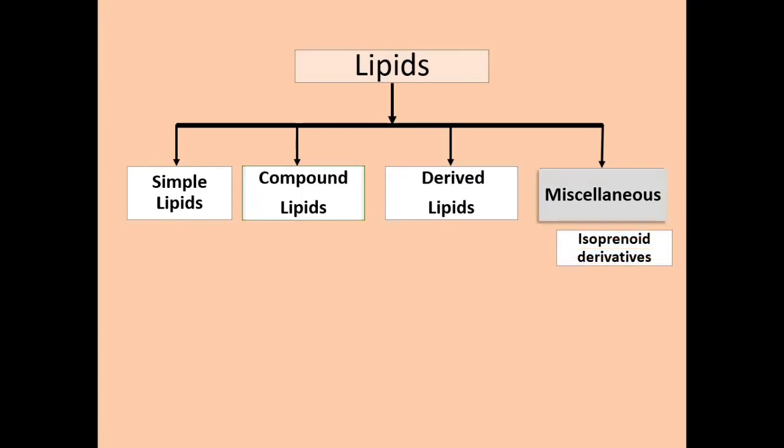Then coming to miscellaneous. Miscellaneous means the lipids which are not included in any of these three groups, and they include a large number of compounds possessing the characteristics of lipids, like the isoprenoid derivatives, squalene, carotenoids. All these come under the miscellaneous group. So this was about the classification of lipids. They are the simple lipids, compound lipids, derived lipids, and the miscellaneous lipids.